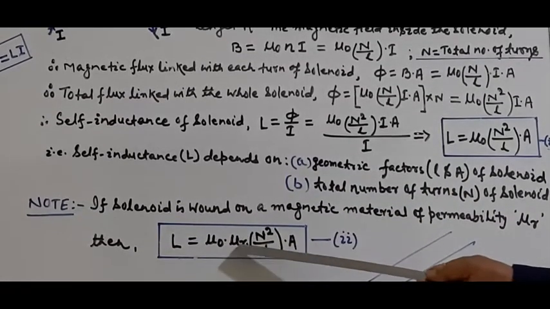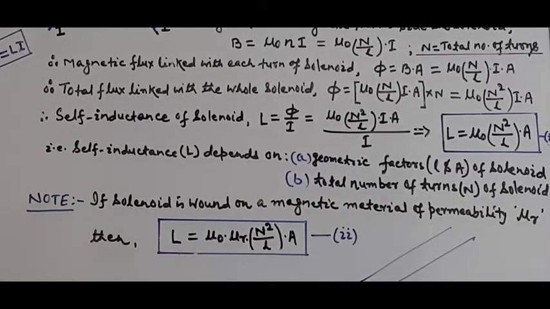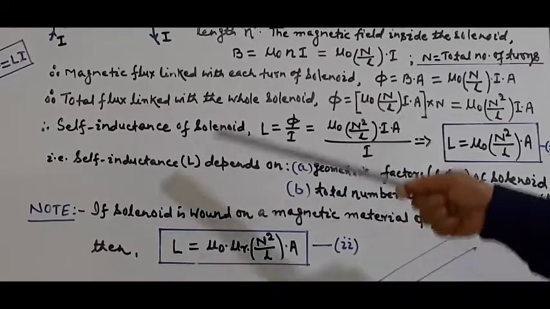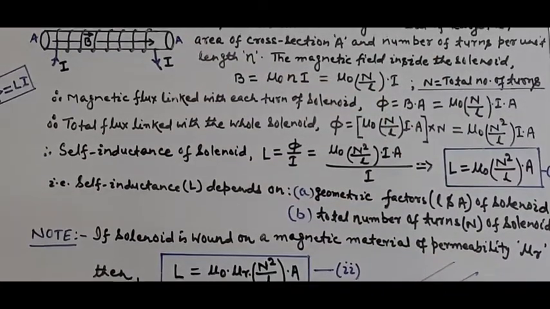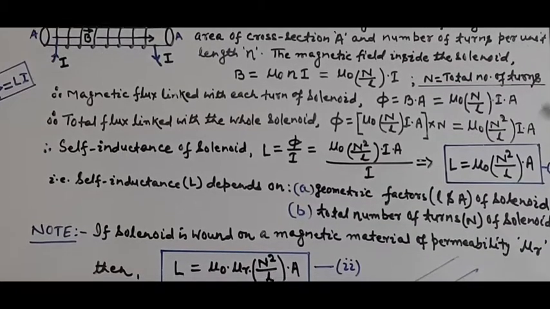So equation 2 gives the self-inductance L of this long solenoid wound on a magnetic material of permeability mu r.